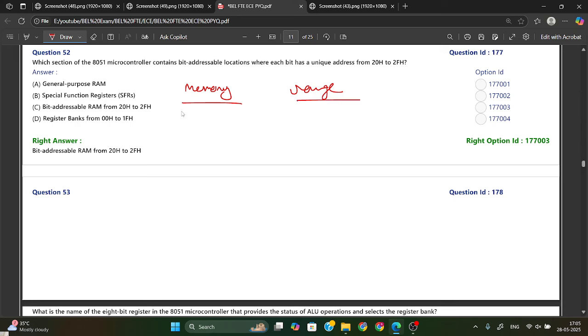Among these options, the first one is the register bank. If we talk about the register bank, the range, as it is given here also, is 00H to 1FH. And it is not bit addressable.